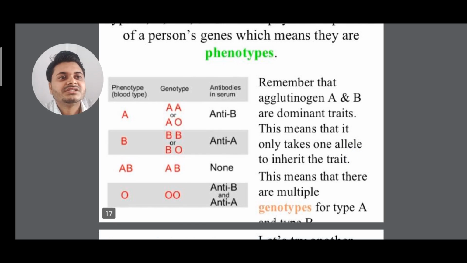Remember that agglutinogens A and B are dominant traits. This means that only one allele is needed to inherit the trait. This means that there are multiple genotypes. That's why blood group is also called multiple allelism. Many alleles are involved in determining the blood group of a person, isn't it? That's why multiple allelism can be seen.